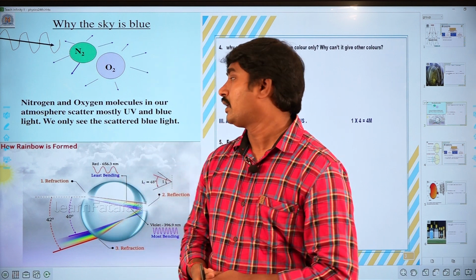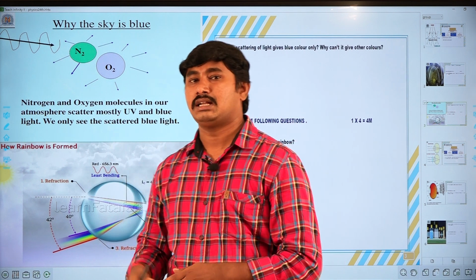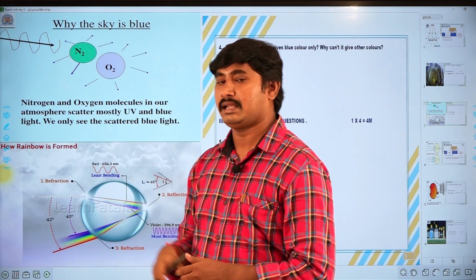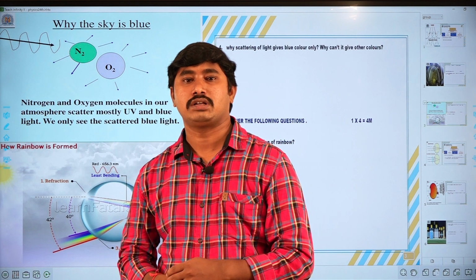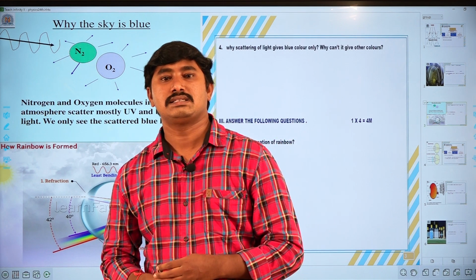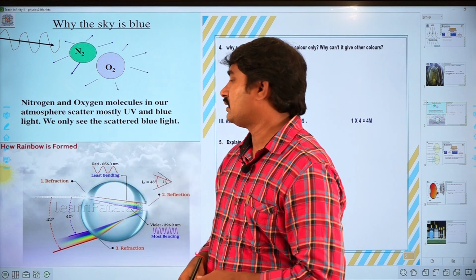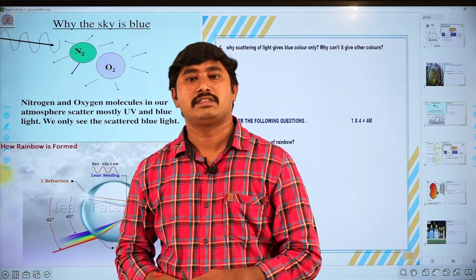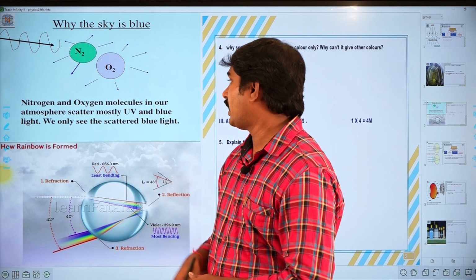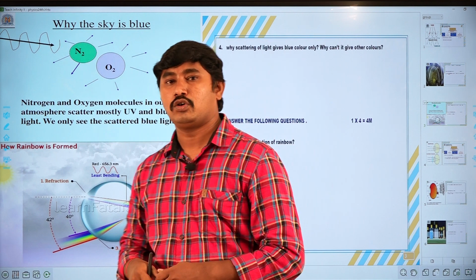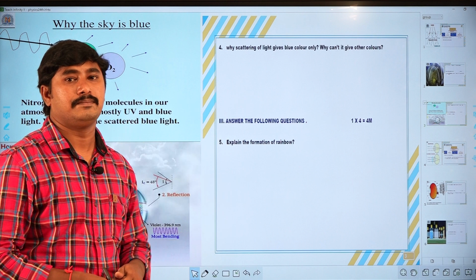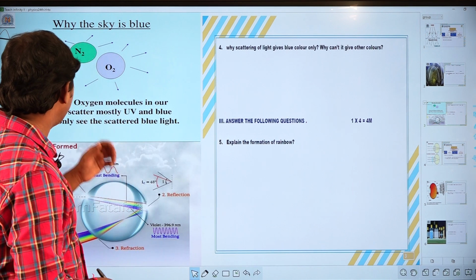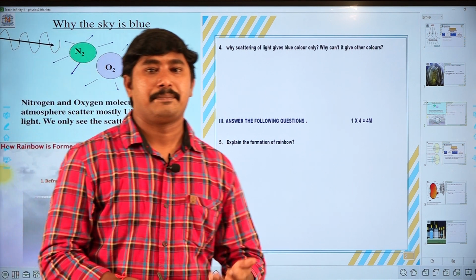When light rays fall on these particles, especially N2 and O2, nitrogen and oxygen, the size of these N2 and O2 particles is comparable to the wavelength of blue light. That's why when light rays fall on the N2 and O2 molecules, it scatters blue color. So that is the main reason why the sky appears blue in color.